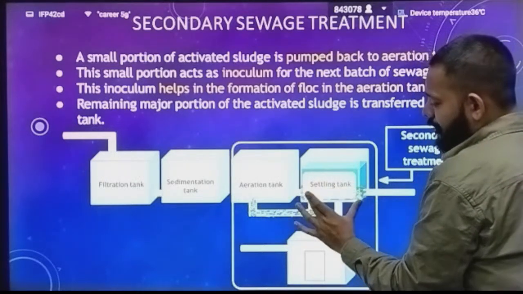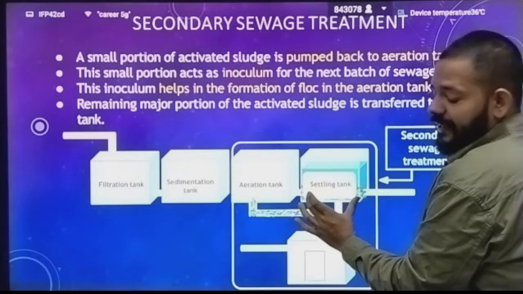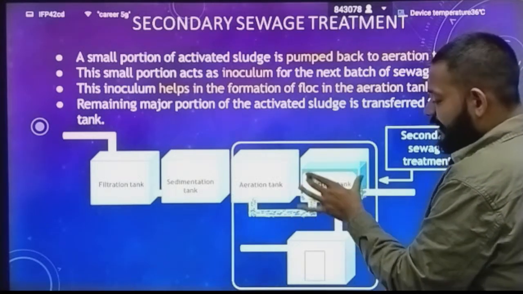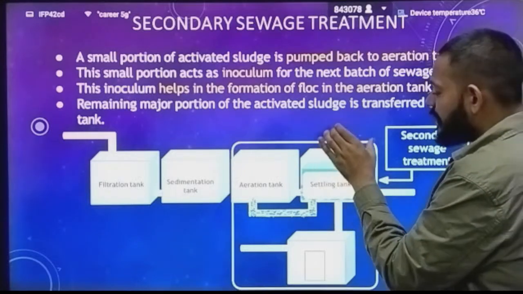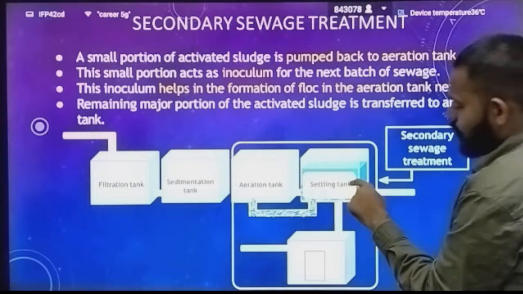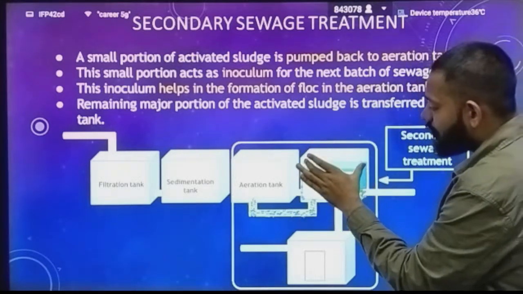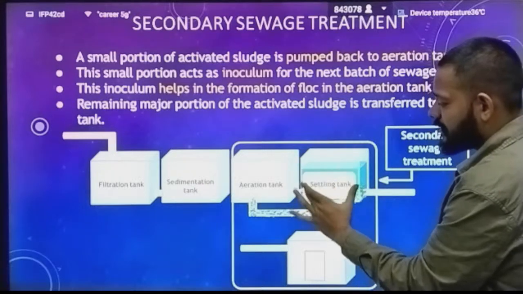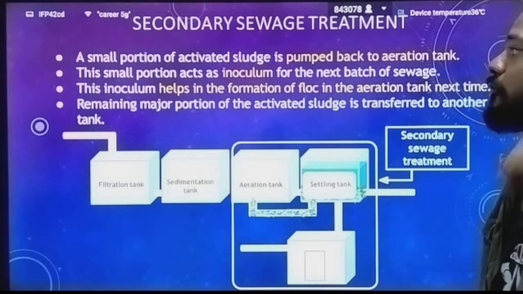In the settling tank you will find the activated sludge, the mass of bacteria and fungus, settling down, and the water present above is your treated effluent. In secondary sewage treatment, the base is your activated sludge and the water above it is your supernatant or treated effluent.